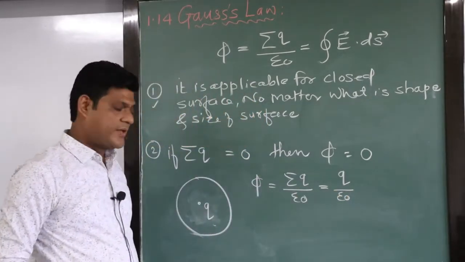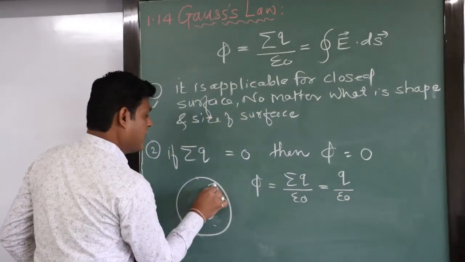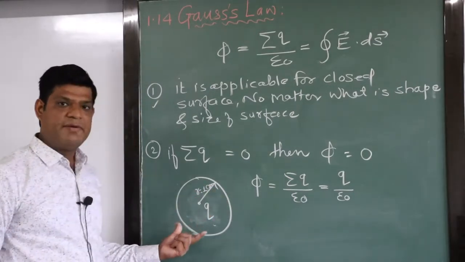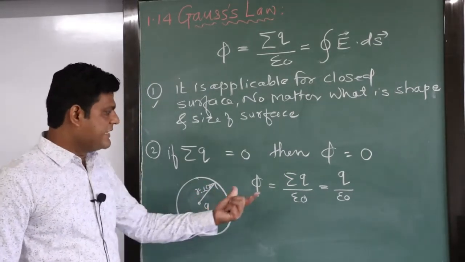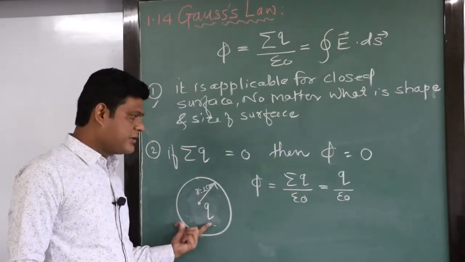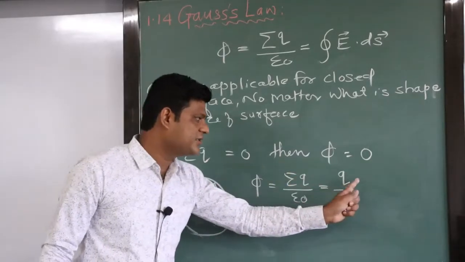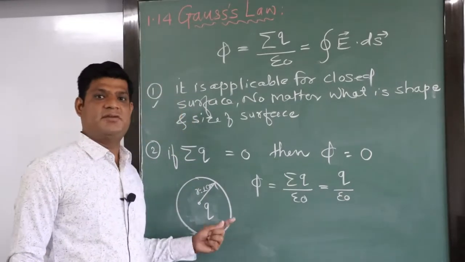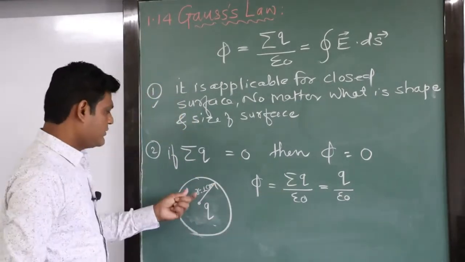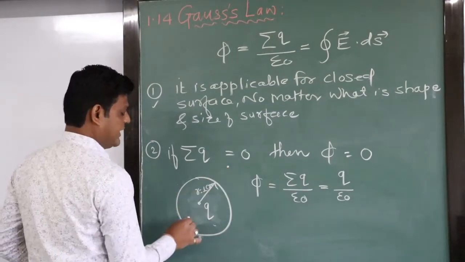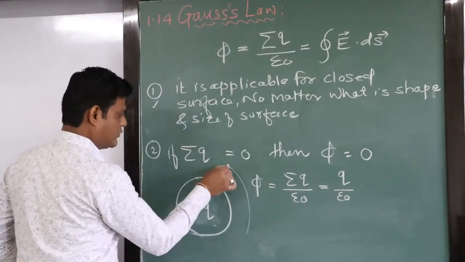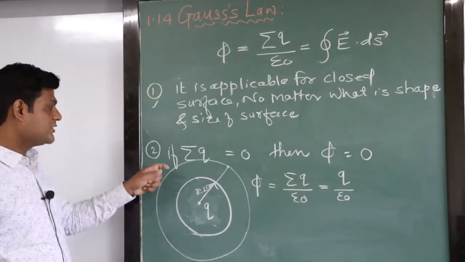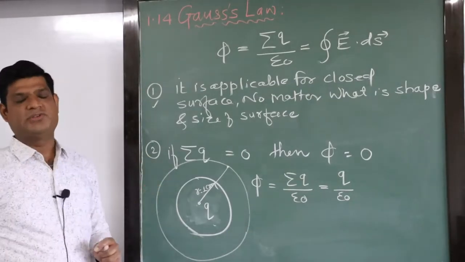This is your answer. Suppose this sphere has a radius of 1 centimeter. The answer is the flux linked with the sphere having radius 1 centimeter, q by epsilon 0. What will happen if the radius becomes double? So suppose we have a radius of 2 centimeter, and we suppose we have this sphere. So how much flux is enclosed by the sphere having radius of 2 centimeter?